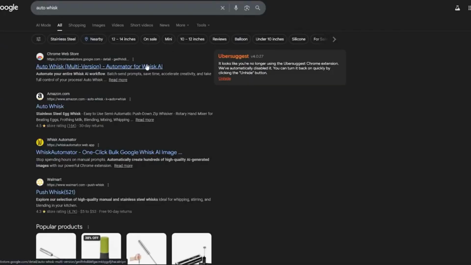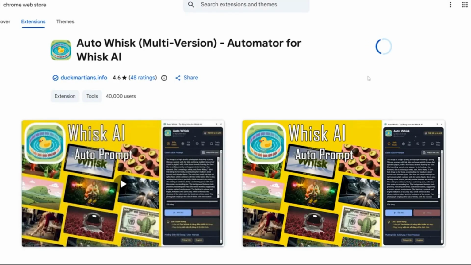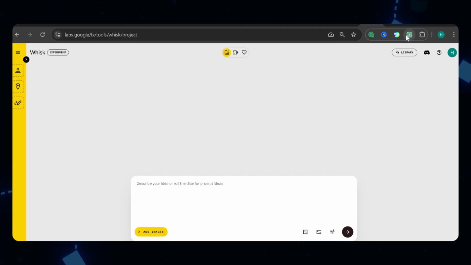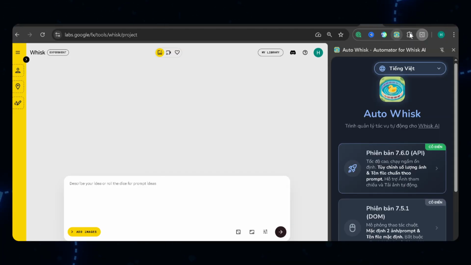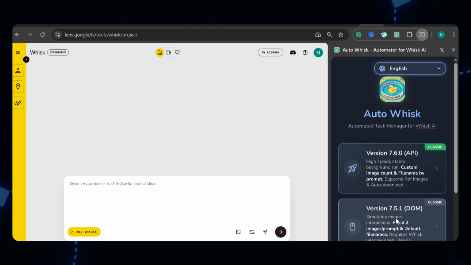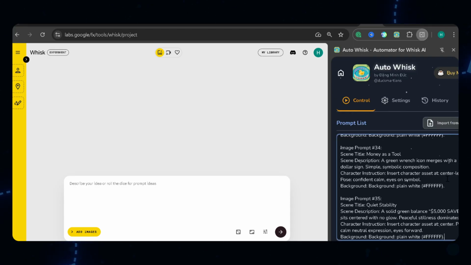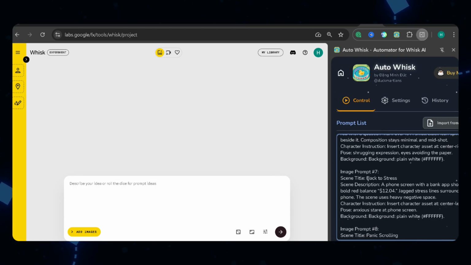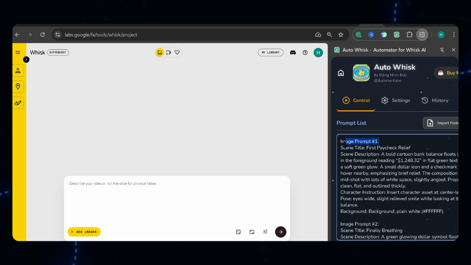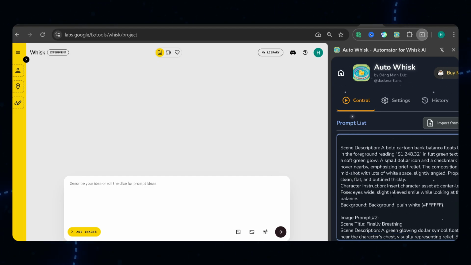Install the AutoWhisk Chrome extension from the Chrome Web Store. Once it's installed, pin it to your toolbar so it's always visible. Open Google Whisk in your browser. Click the AutoWhisk extension icon. Make sure English is selected as the language. Paste all your image prompts into the extension, one per line. If your prompts have labels like Image 1 or Scene 3, delete those. You want clean prompts only.